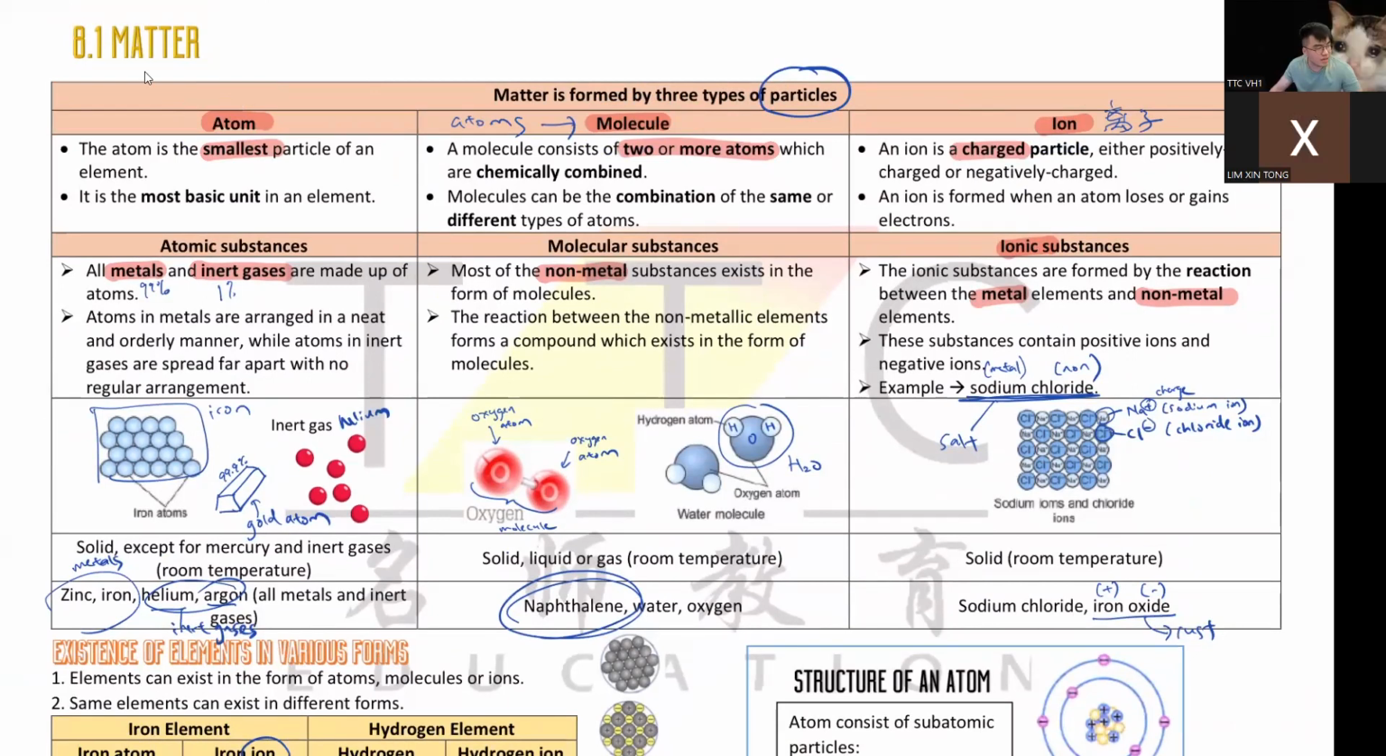Hello, Sinton, are you okay? Are you okay? Did you get disconnected? Okay, or did you change device? You change device, is it?